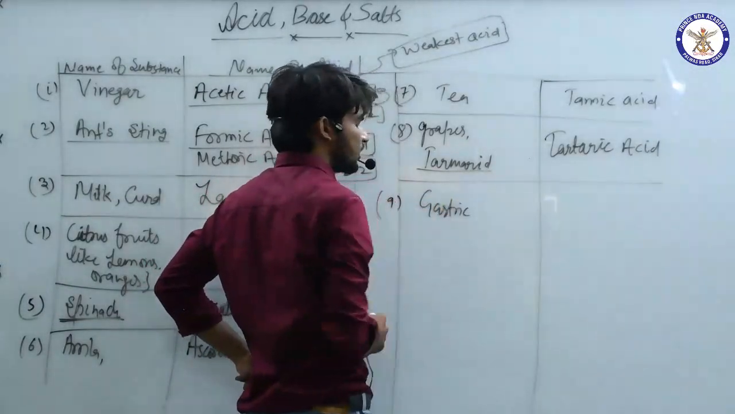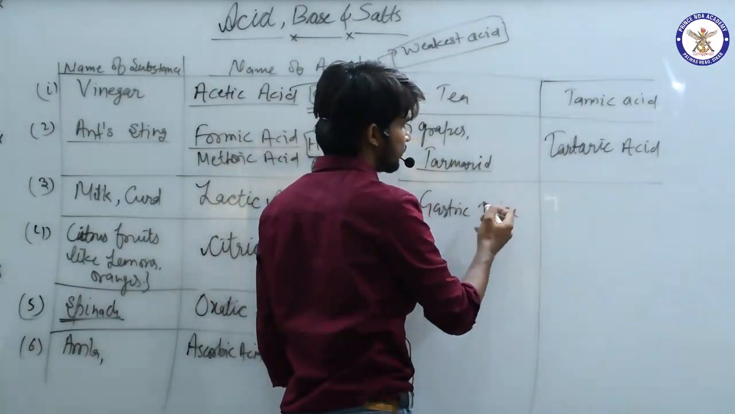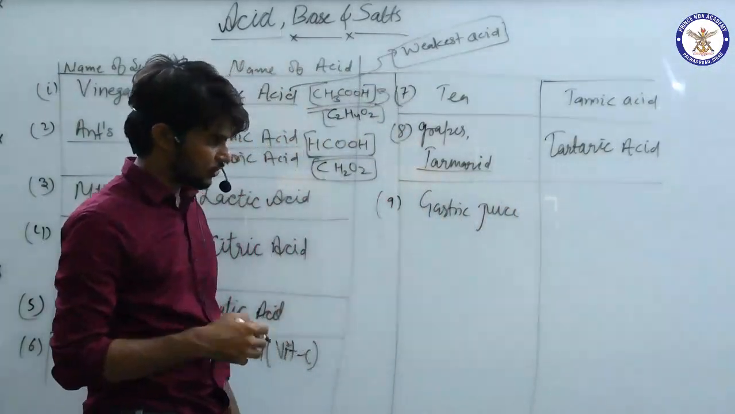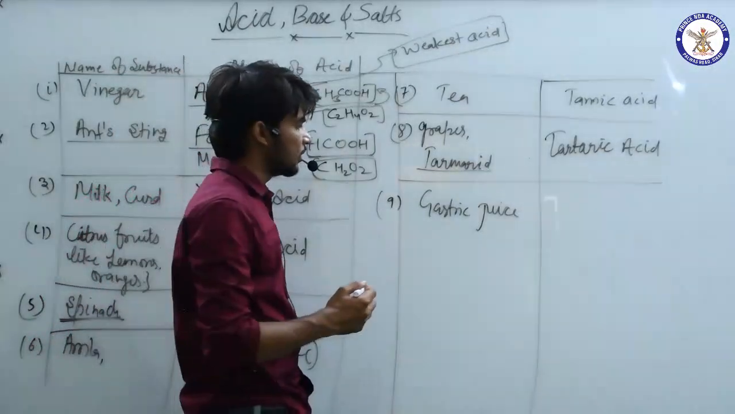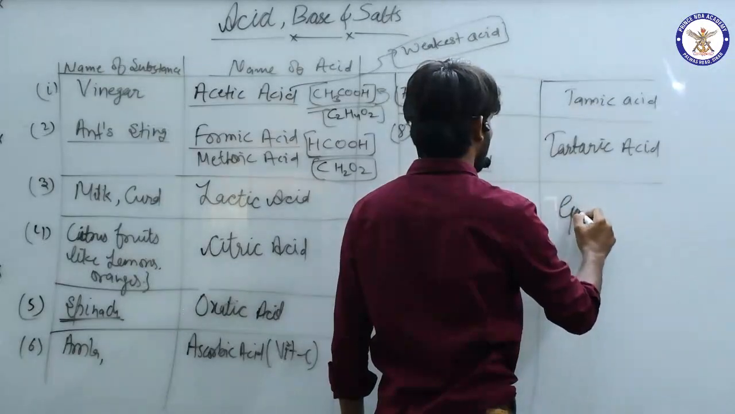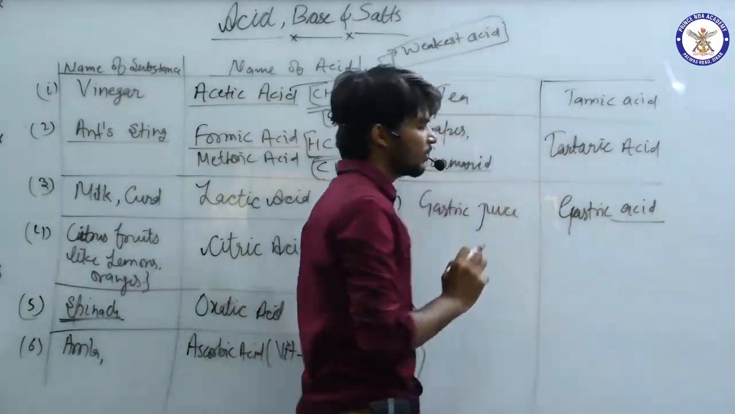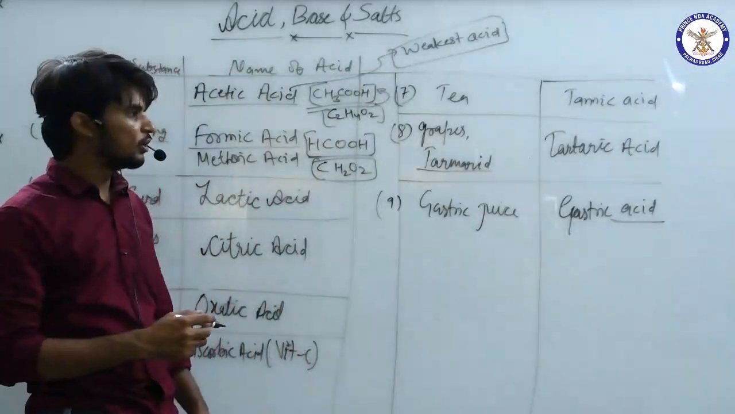Now, one more is gastric juice. It is found in our stomach. We will see it in the section on digestion. It contains hydrochloric acid, the same as its name.